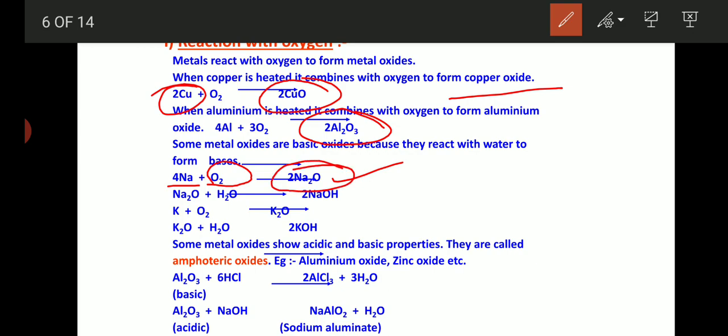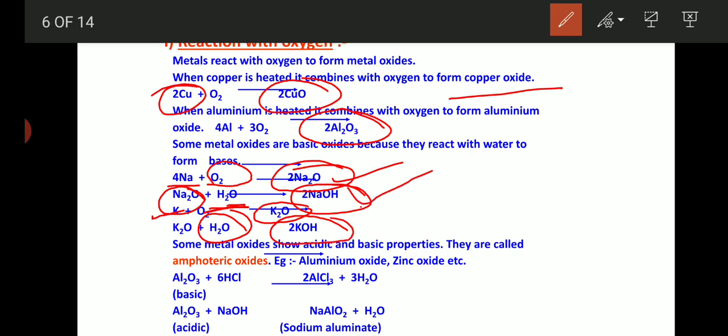Further, this sodium oxide reacts with water, it gives what? Sodium hydroxide. Okay. Similarly, one more example, when potassium combines with oxygen, it forms potassium oxide, and further this potassium oxide reacts with water, it gives potassium hydroxide. That's what it is given.